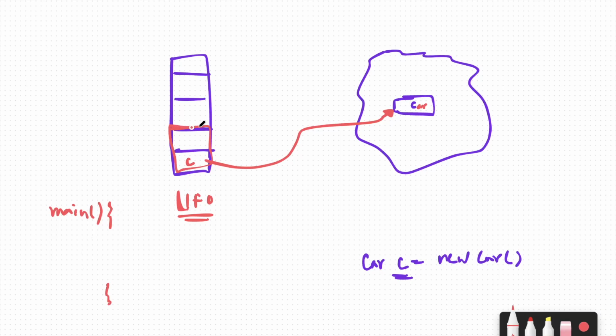Now as soon as this main is out of scope, this frame basically, your c variable is here, okay. Now your program starts here and it reaches the closing bracket. So as soon as we reach the closing bracket, this frame is finished, and if the frame is finished, this will be pulled out.